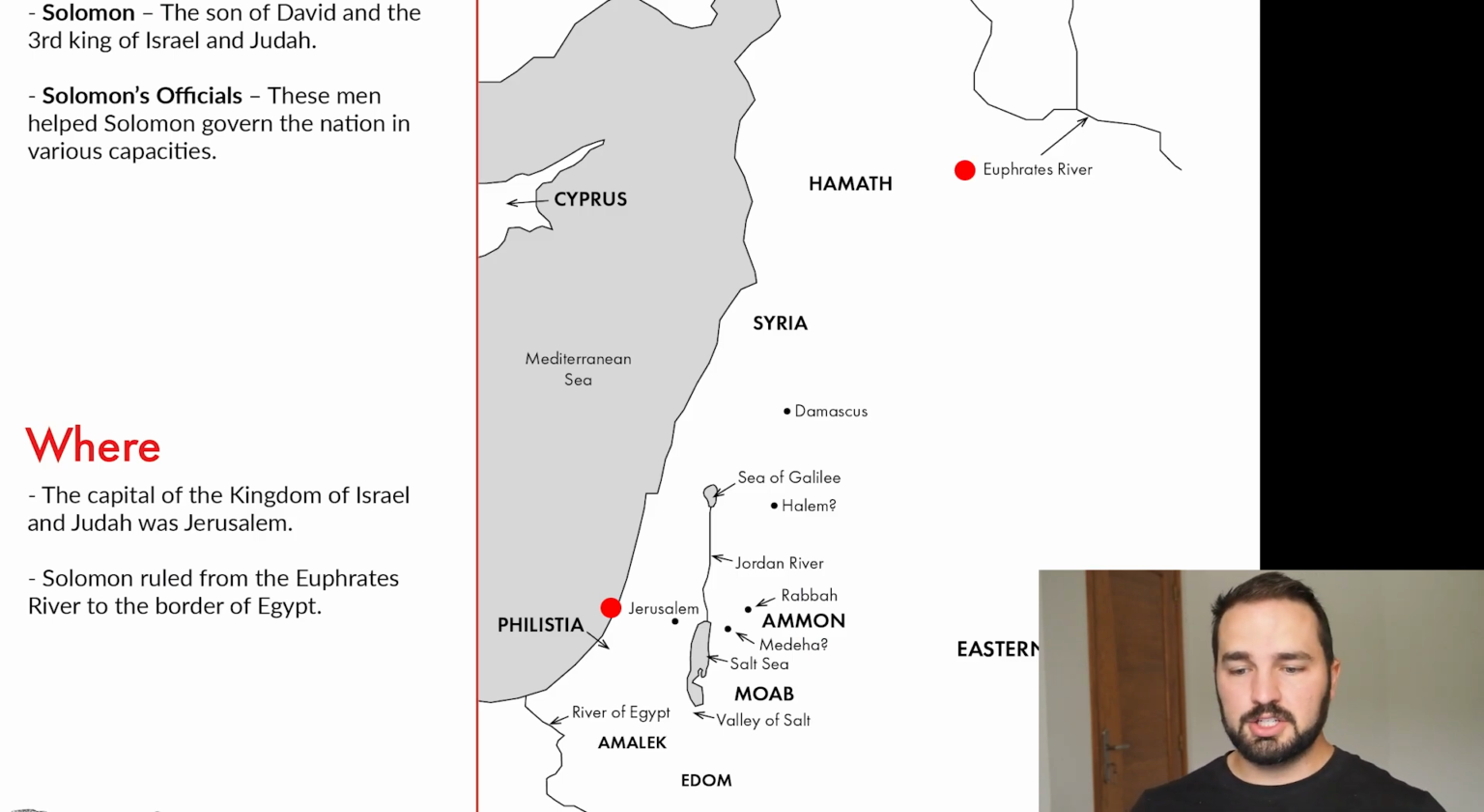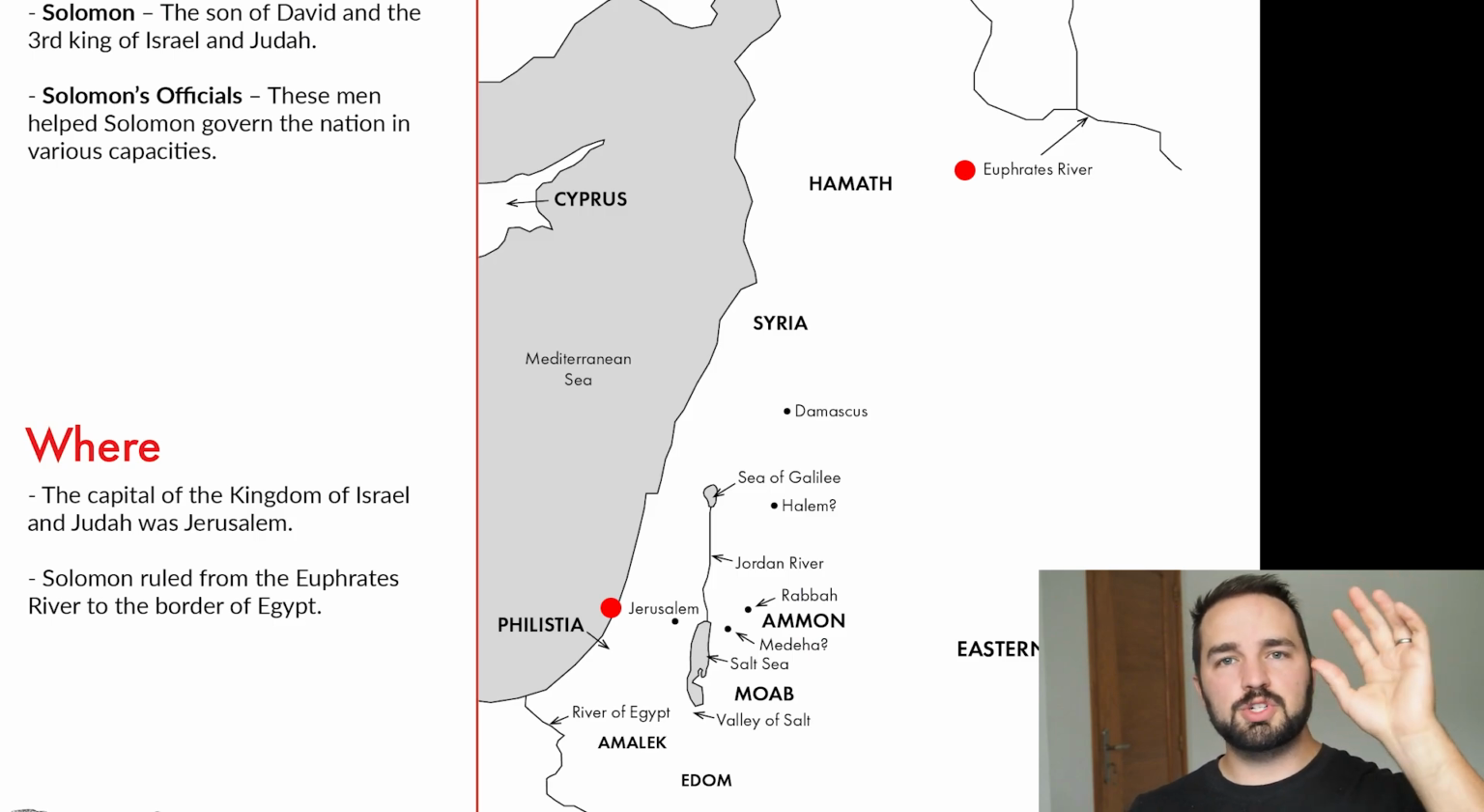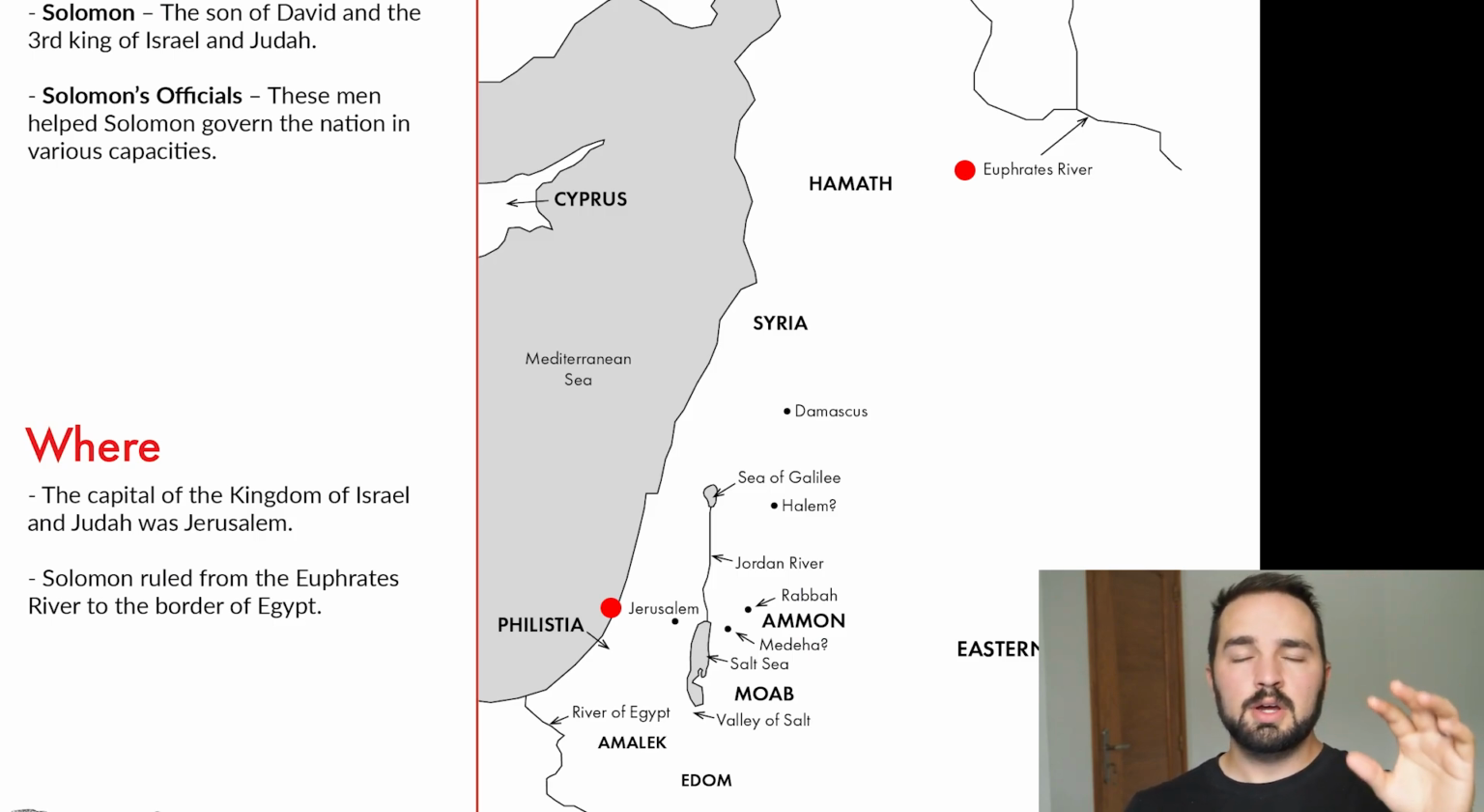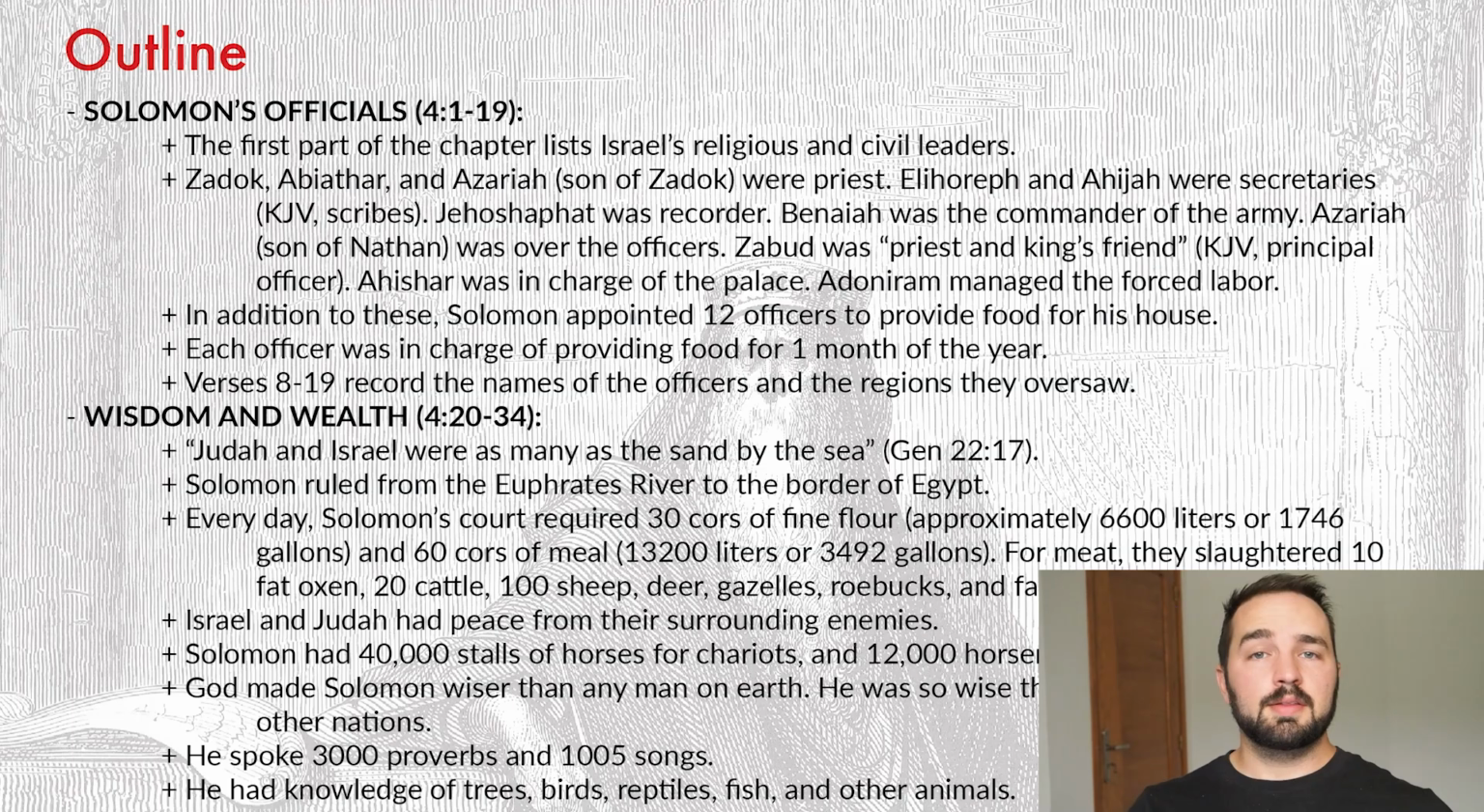Now, we are going to talk about the expanded map in some places way to the north and way to the south of that Promised Land. This was the territory that Solomon reigned over. So he reigned from the Euphrates River, which is hundreds of miles north of Jerusalem, down to the southwest to the border of Egypt. That is page number 1.